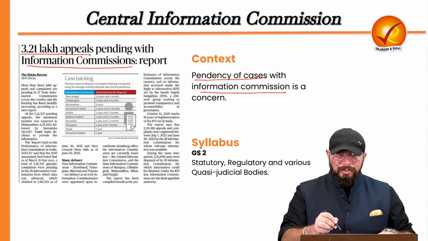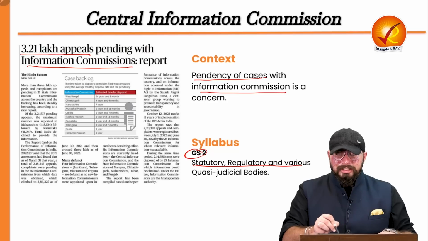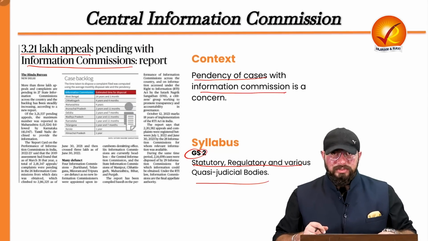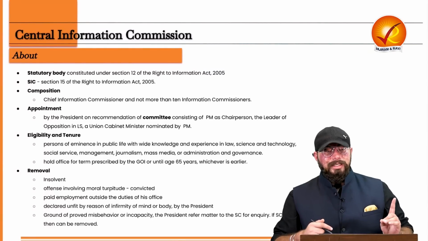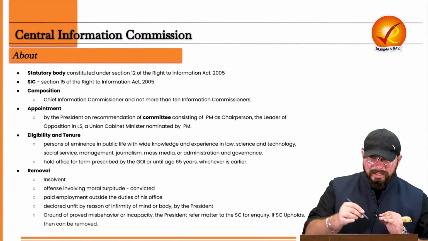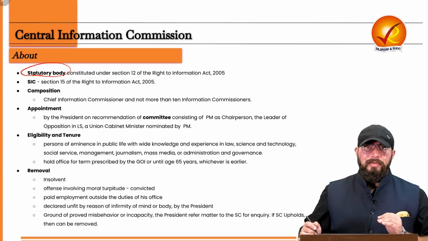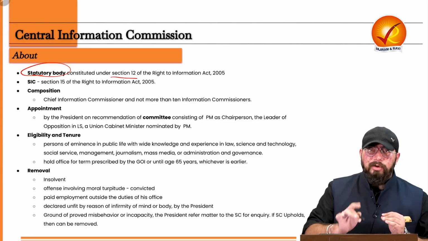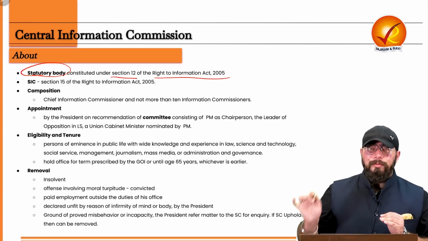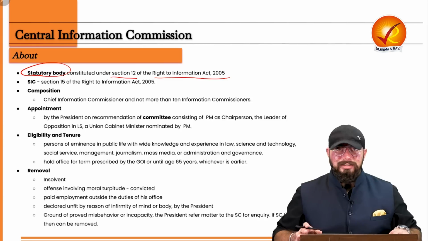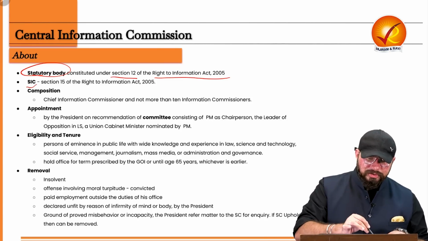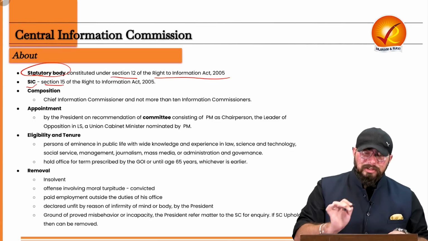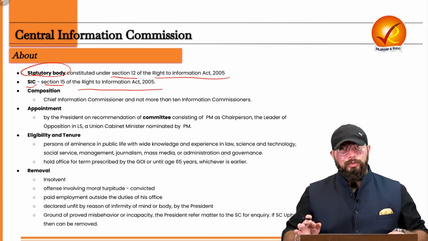Okay, so why is it important for our syllabus? Again, GS paper 2 mentions statutory, regulatory and quasi-judicial bodies, which is why the Central Information Commission also becomes important. Now the CIC, that is the Central Information Commission, is a statutory body, you need to understand. That is, it is created by a statute by the government. So it is constituted under section 12 of which act? Of your Right to Information Act of 2005. That is why it is a statutory body. Now state information commissions are also there, under section 15 of again the Right to Information Act of 2005.